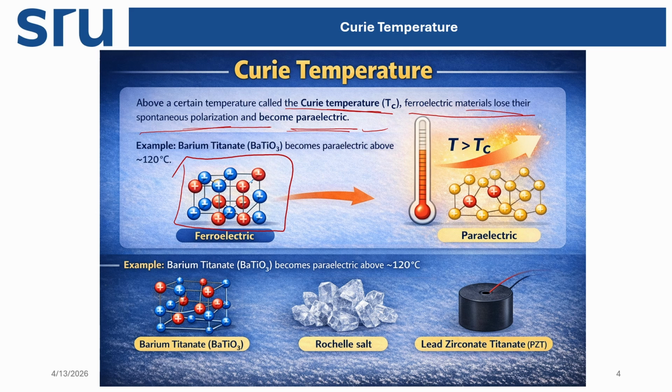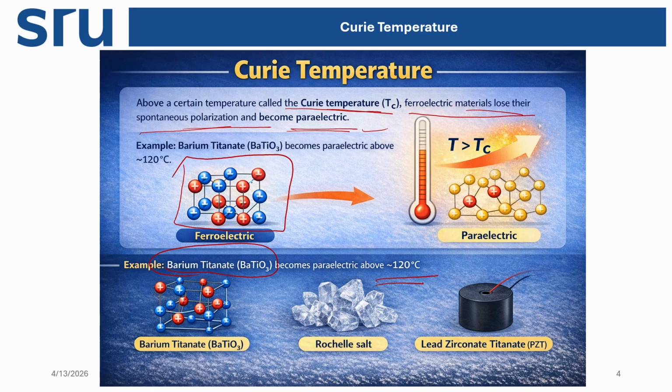For example, for barium titanate, the Curie temperature is close to 120 degrees centigrade. It means below 120 centigrade, barium titanate will behave as a ferroelectric compound. But when it goes above 120, it no longer shows ferroelectric properties.